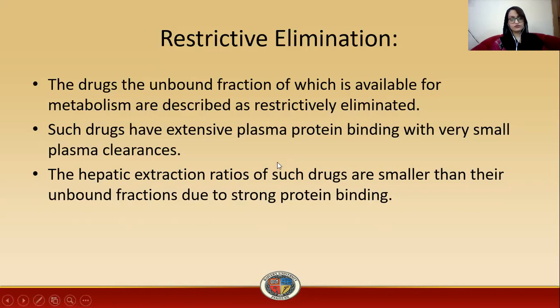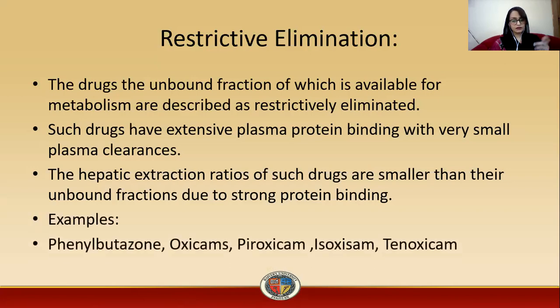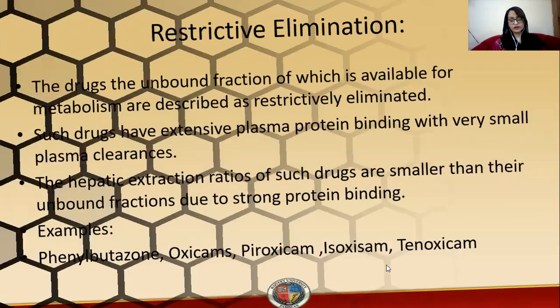The hepatic extraction ratio of such drugs is smaller than their unbound fraction due to strong protein binding, so the drug that is extracted from the liver will be even smaller than the unbound fraction. Examples of drugs that are restrictively eliminated are phenylbutazone, oxicam, piroxicam, isoxicam, and tenoxicam.